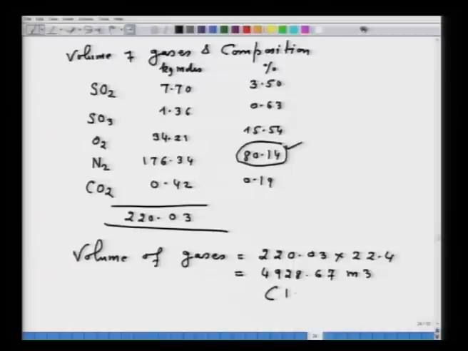Mind you, at 1 atmosphere and 273 Kelvin. Also, you must have noted in this particular problem that the amount of air is more or less the same as the amount of flue gas. You are seeing the amount of air was 5000 meter cube, here it is 4928.67 meter cube, because part of the sulfur has gone to the Cu2S and FeS. So, this is what. Now, next thing you have to calculate is excess air.